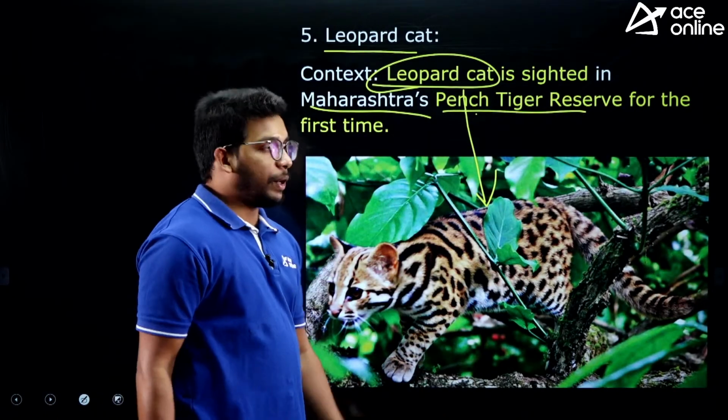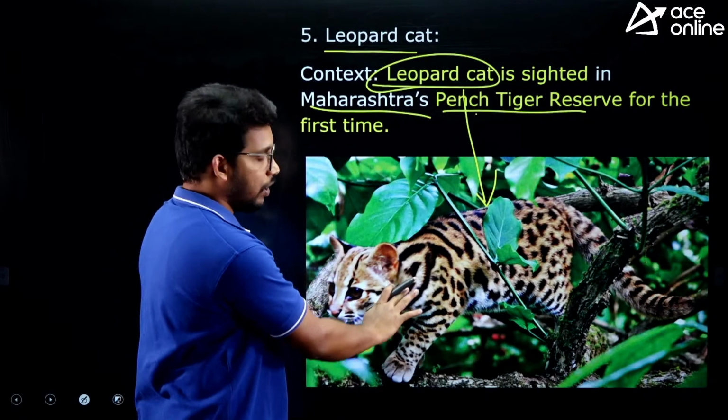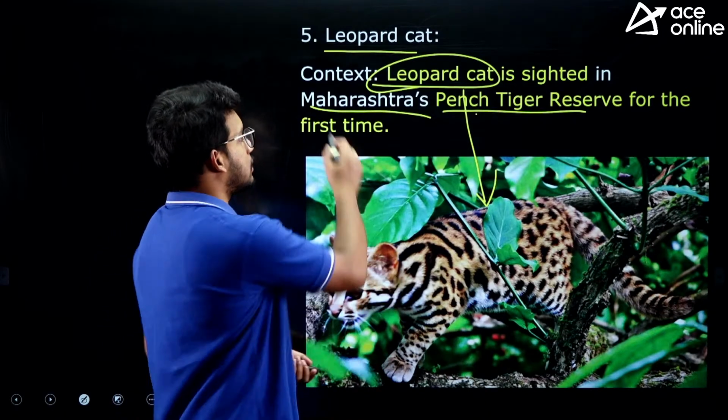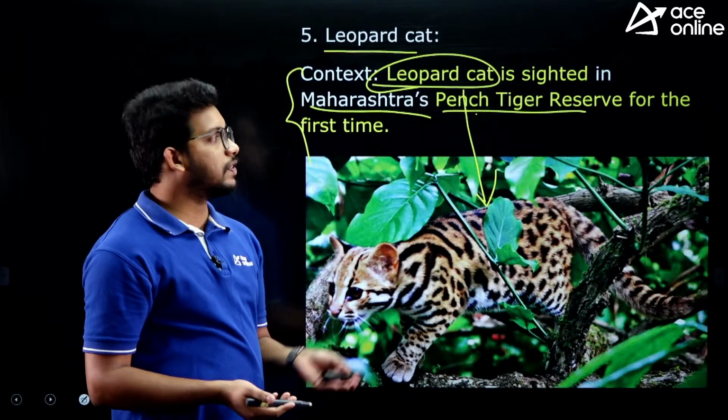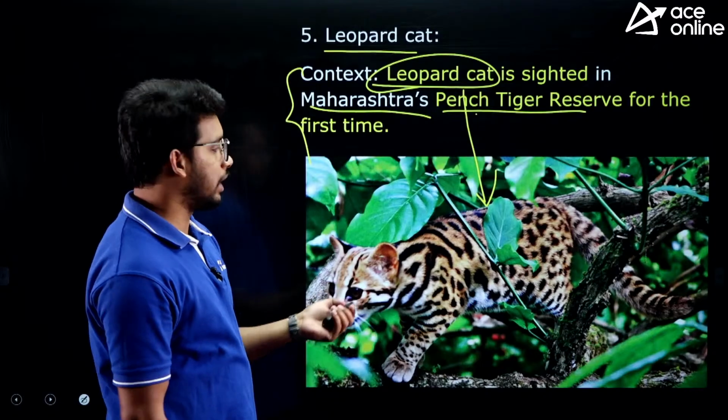Maharashtra. Pench Tiger Reserve in Maharashtra. For the first time, they have identified the leopard cat in this Pench Tiger Reserve in Maharashtra. That's why the context matters. The exam may ask which tiger reserve recorded the leopard cat for the first time, something like that, right?